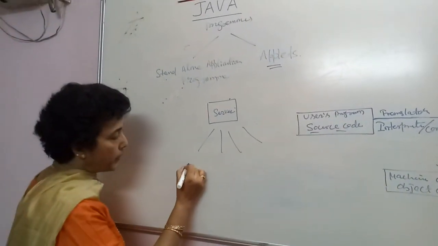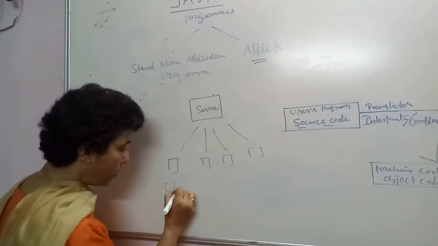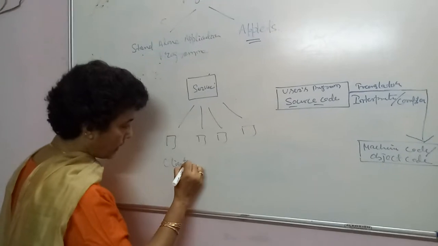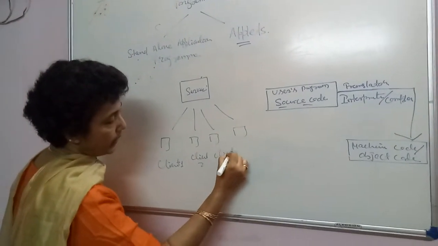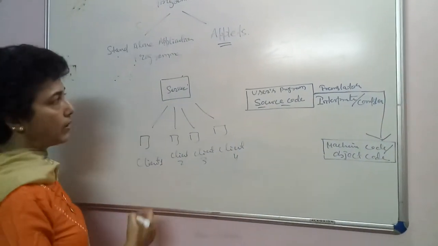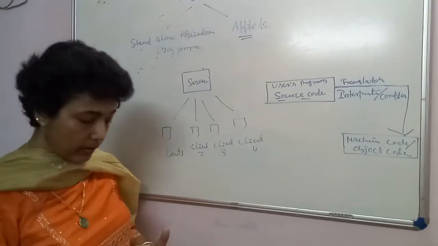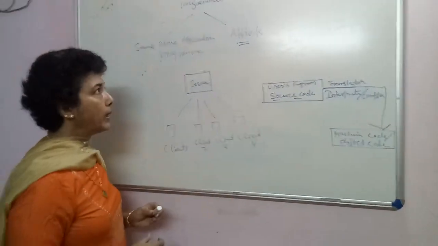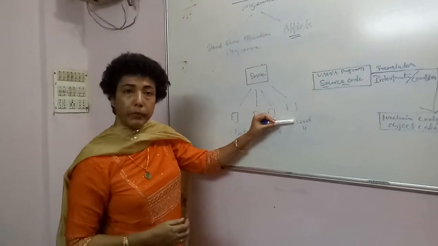These connected computers are called client computers, like let us say client 1, client 2, client 3, client 4, and so on. Programs reside in the server and run on the client computers.